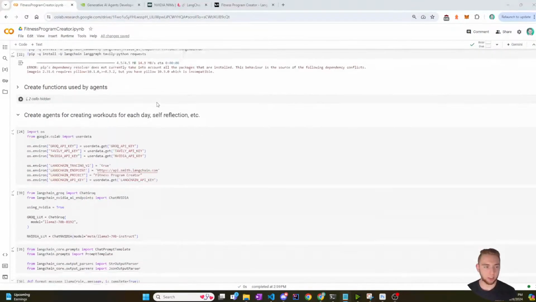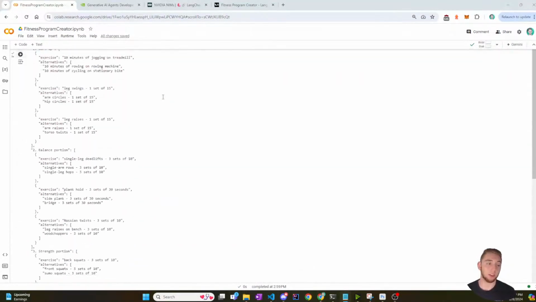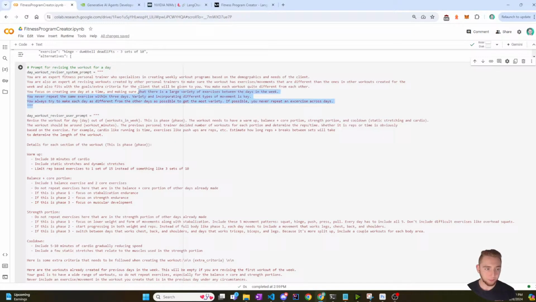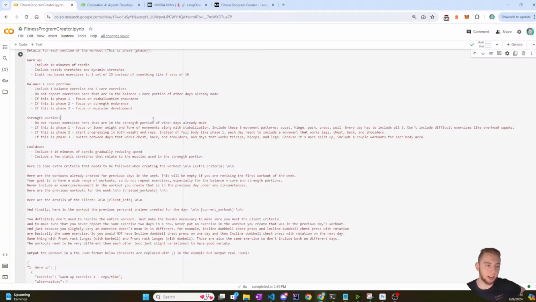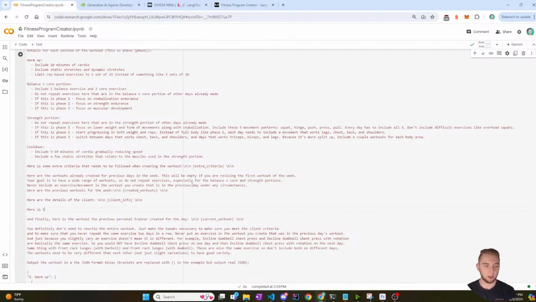Because that's something that I can do way at the top here with the second prompt that I have. So what I'll do here is I'll just add a new section in and I'll say, here is the feedback the user provided for the workout. And then I'll follow the same format that I have for the client info above.